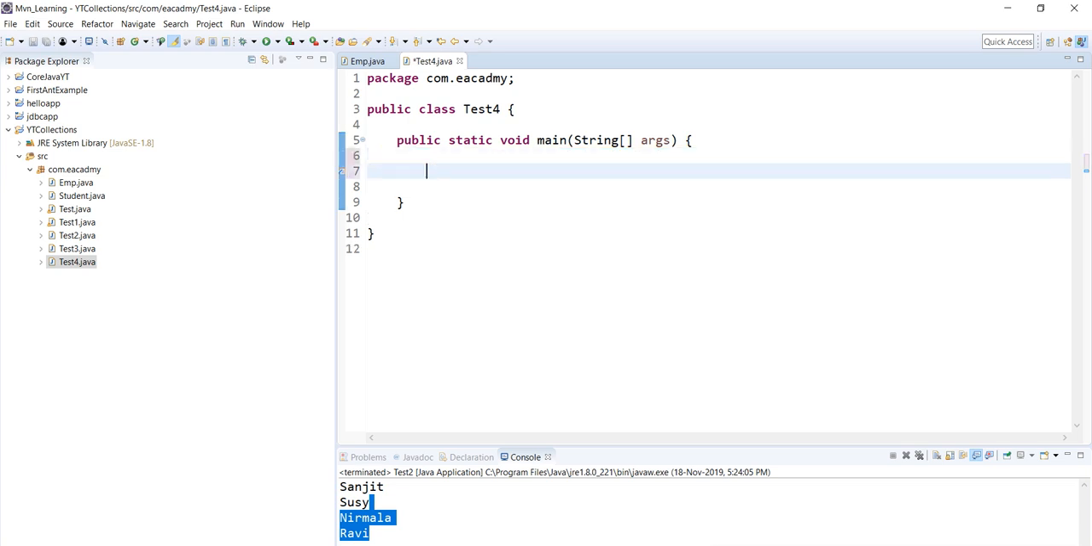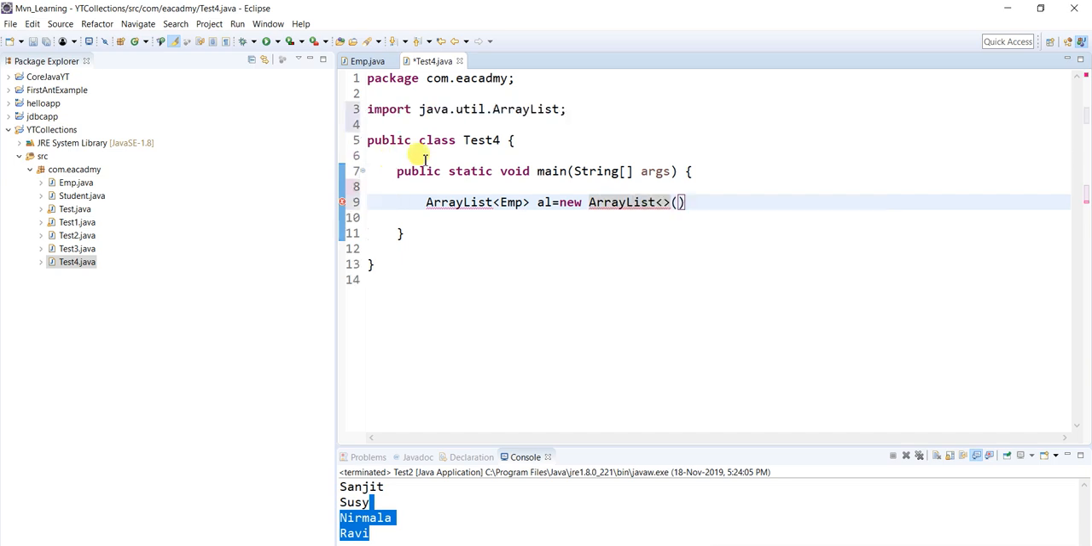And here what I'm going to do, I'm going to create an array list. But which kind of array list, what kind of element is going to hold? Only emp, employee kind of element. So new array list. Okay, fine. I created here mention emp. So this array list will only hold employee kind of object.